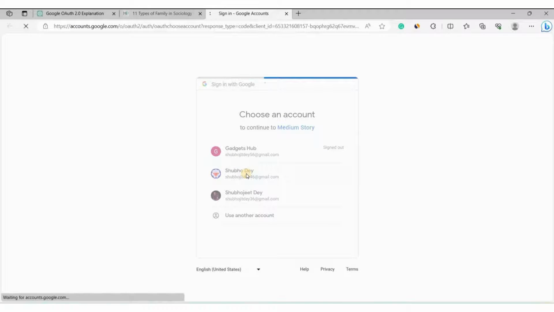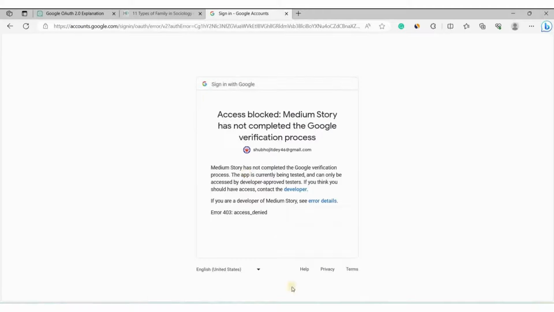So I will just click on this, and then you can see here, access blocked, medium story has not completed the Google verification process. So we have to give access to this one, right? So for that, we have to go to Google Cloud account and give permission, so that we can use this. Okay, so now we will go to Google Cloud account.